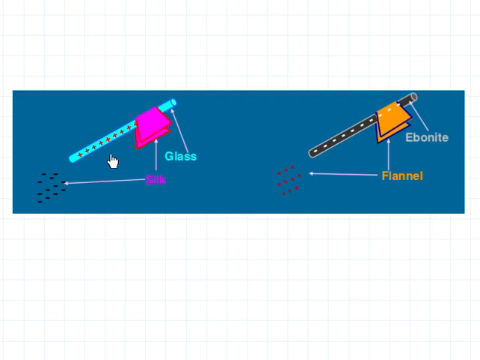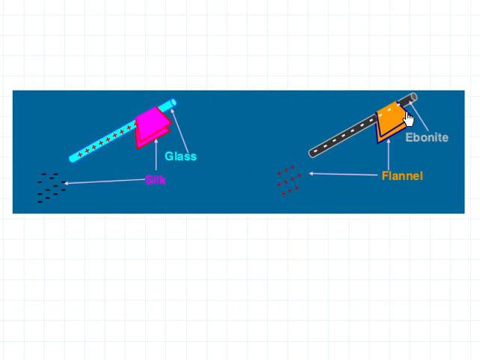So why does this happen? When you rub a glass rod against silk, electrons are being taken away from the glass rod, and those electrons will be deposited on this silk. So since silk is getting electrons, it is getting a negative charge, and the glass is losing electrons, so that is why it is getting a positive charge.